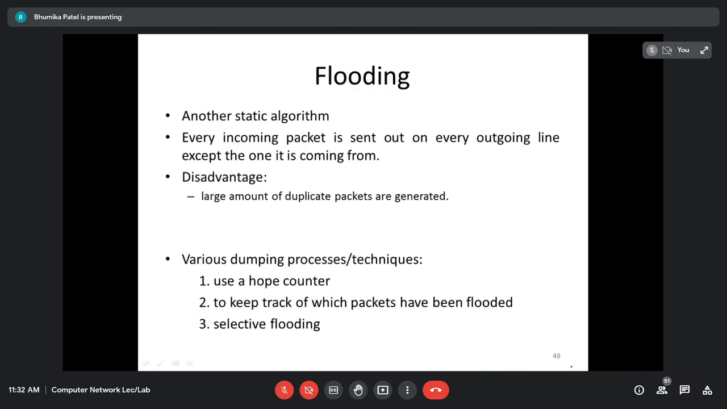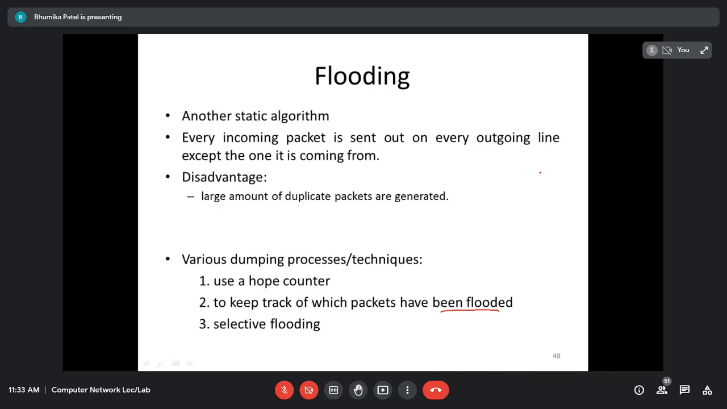Okay. Second is to keep track of which packets have already been flooded. In order to do so, we can avoid sending them a second time, right? That means whichever packets have already been flooded, I have to somehow stop them, so they will not be sent a second time. For that, we can use some technique.